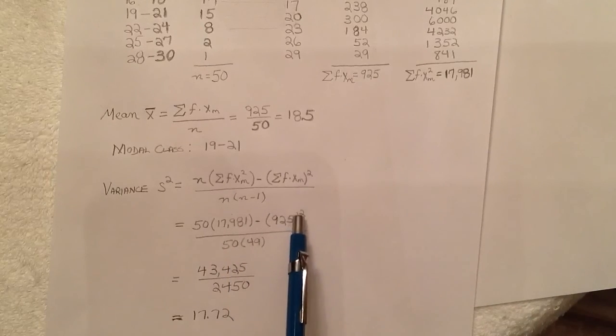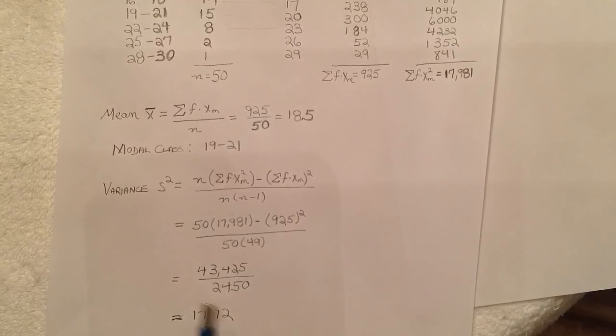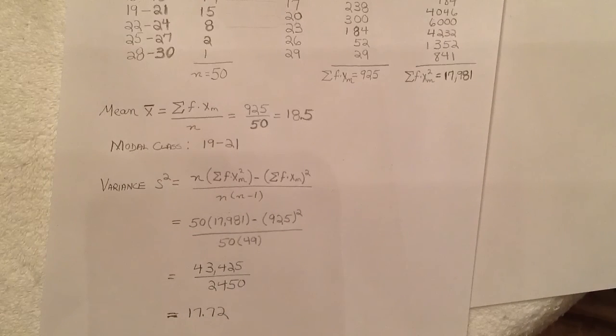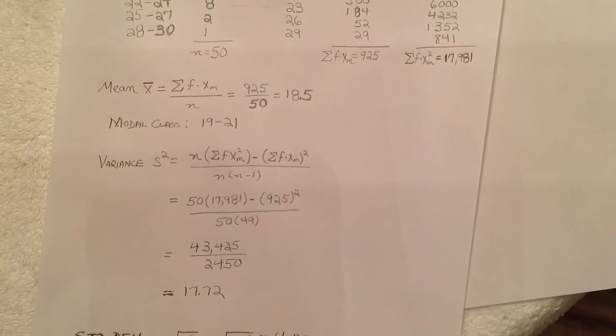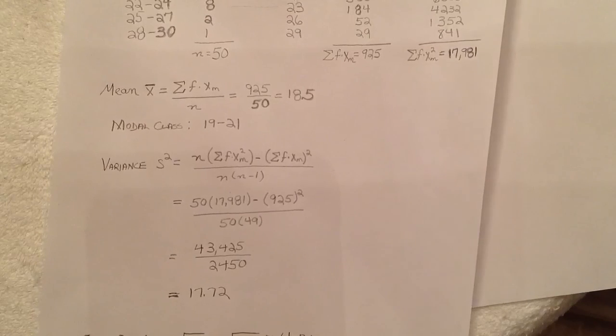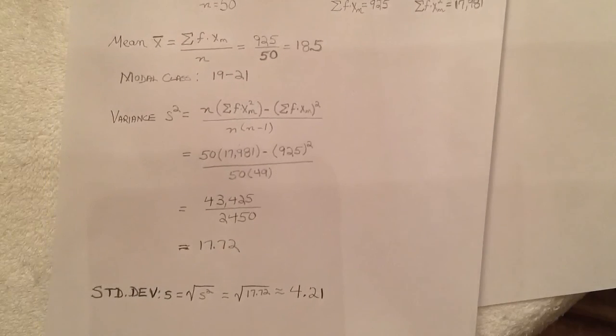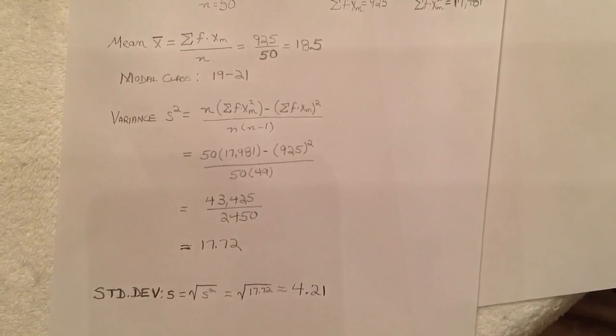And plugging in the numbers once again into the variance formula, we have 50 times 17,981 minus the square of 925, all over 50 times 49, and the difference we have at 43,425, divided by 2450. In this particular case the variance is going to be 17.72, and relatively speaking, the standard deviation of this problem is going to be quite small. The square root of 17.72, the standard deviation, is going to be around 4.2 or 4.21.